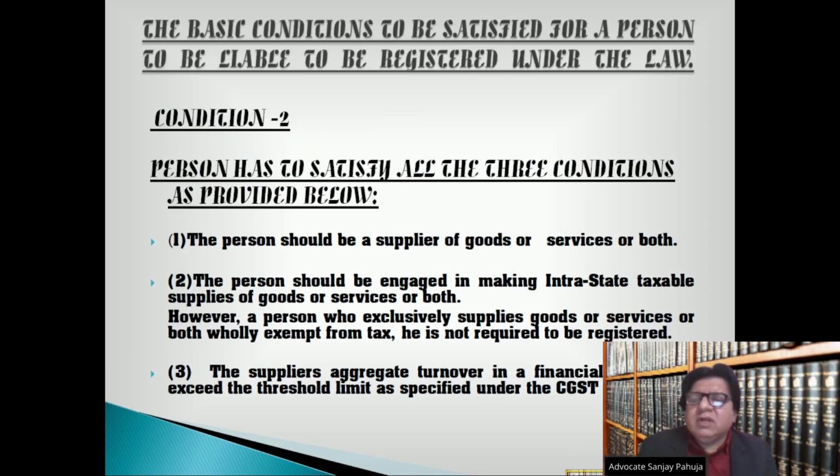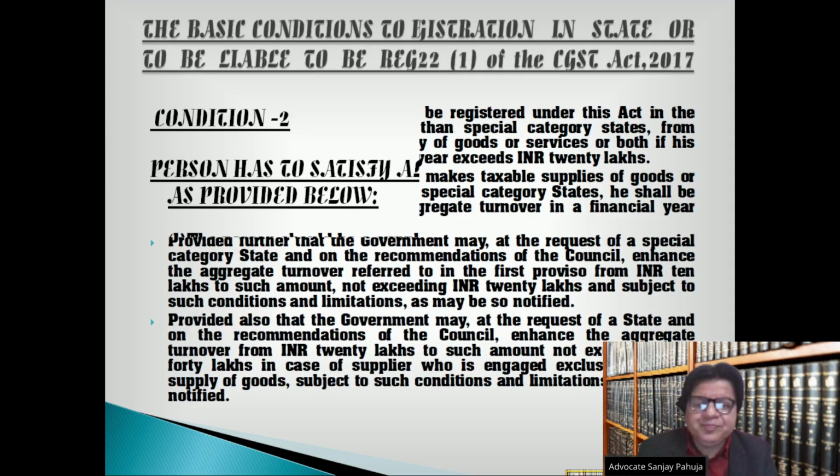Condition 2. A person has to satisfy all three conditions as provided below. First, the person should be a supplier of goods or services or both. Second, the person should be engaged in making intra-state taxable supplies of goods or services or both. However, a person who exclusively supplies goods or services or both wholly exempt from tax is not required to be registered. Third, the supplier's aggregate turnover in a financial year must exceed the threshold limit as specified under the CGST Act 2017.